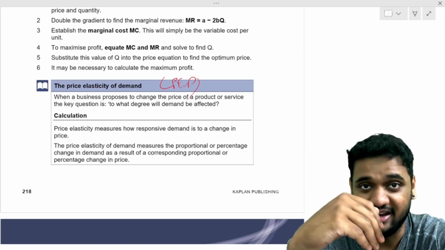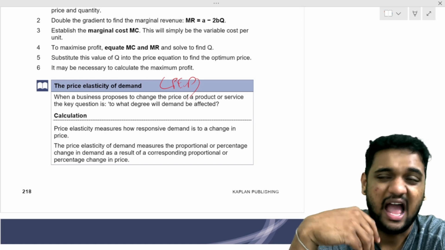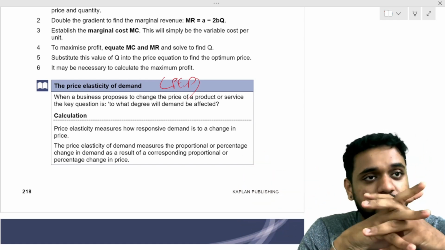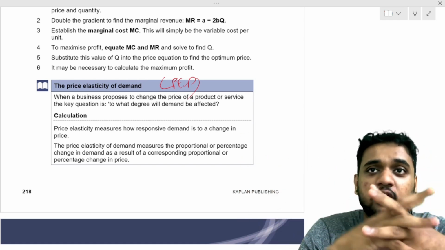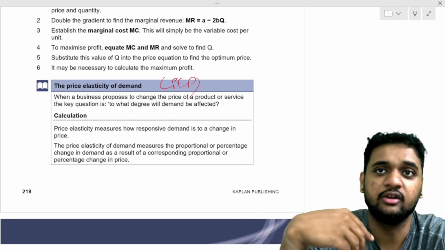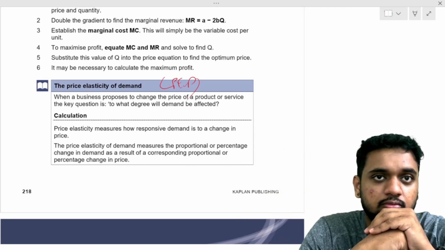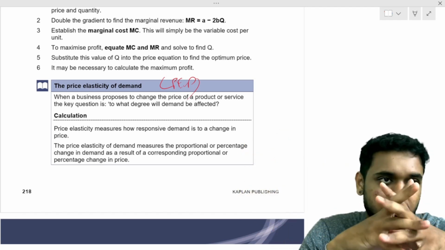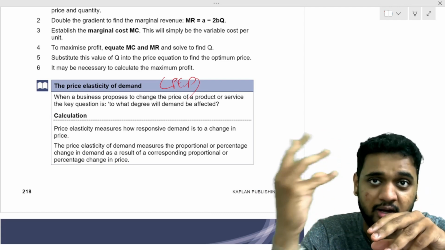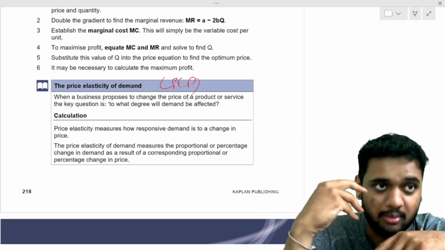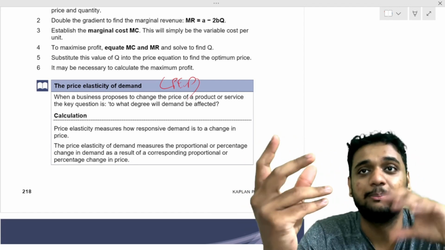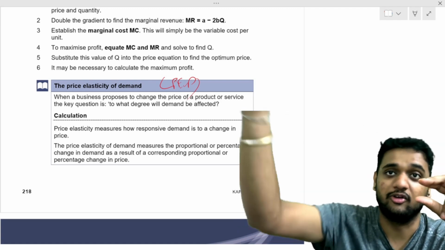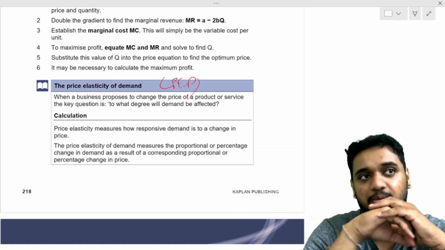In the same way, if I increase the price by 10%, my sales, or quantity demanded, will reduce by 20%. So what changes more here? We'll call it quantity demanded. Quantity demanded is sales. If the percentage increase or decrease in quantity demanded is more than the percentage increase or decrease in price, then if the price fluctuates, quantity demanded will fluctuate a lot. This is called elastic demand.